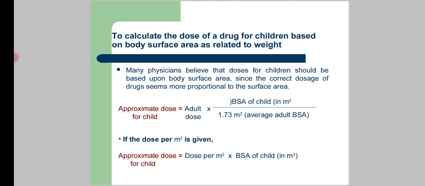Next, to calculate the dose of a drug for children based on body surface area as related to weight. Many physicians believe that doses for children should be based upon body surface area, since the correct doses of drugs seem more proportional to the surface area. Approximate dose for a child is equal to adult dose multiplied by BSA of the child, where BSA means body surface area, divided by 1.73 meter squared.